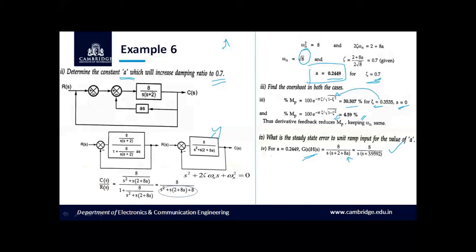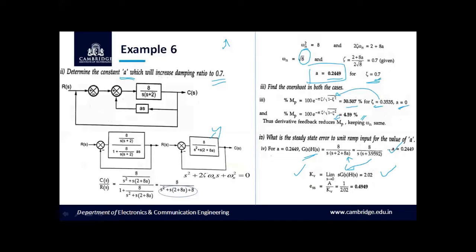So now we know that the steady state error, as it is subjected to unit ramp input, we have to take the velocity error constant Kv, which is given by limit s tends to 0, S into G of S into H of S. Here H of S is equal to 1. So once after substitution of G of S in this expression, limit s tends to 0, substitute for S tends to 0, and we can obtain the velocity error constant equal to 2.02.